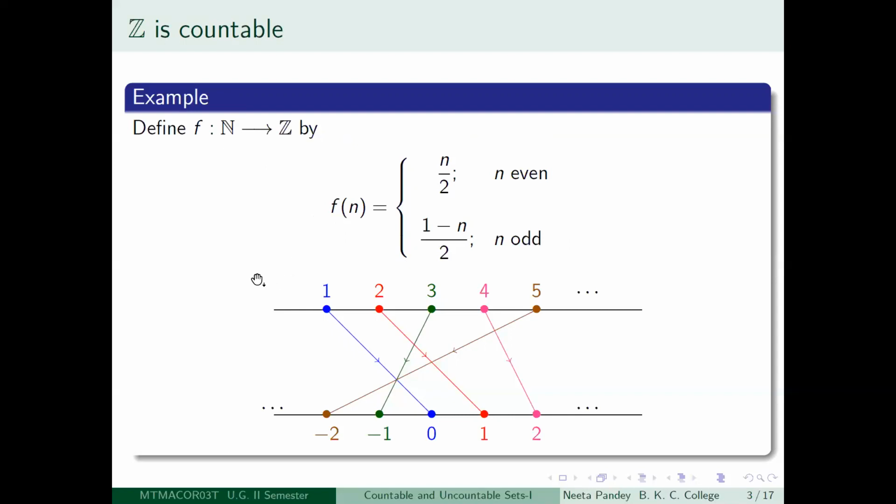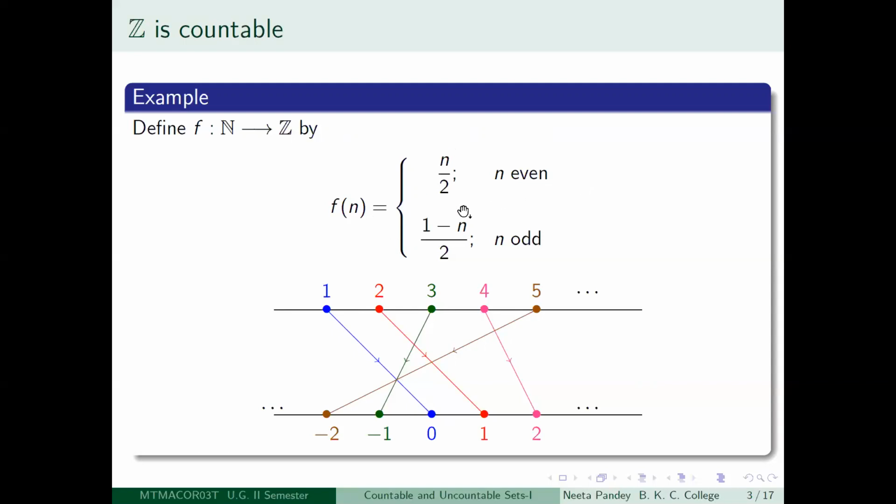So let us see what is happening here. This is the real line on which I have plotted the set of positive integers, and this is another copy of the real line where I have plotted the set of all integers. I have not bothered to maintain the same scale or anything like that. So let us look at our definition of f. If you look at 1, 1 is an odd integer. So according to this rule, it should go to (1 minus 1) divided by 2. So this blue arrow tells you where 1 is going. It should go to 0, right? Similarly, if you look at 2, then 2 is an even integer.